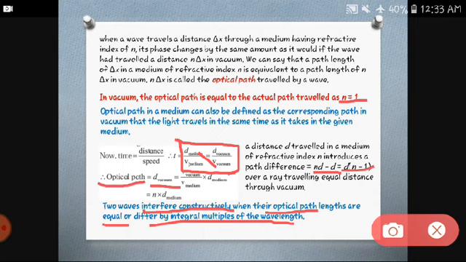To get all these concepts, the theory you can get, but for the numerical part and the derivations, you have to practice on your own. Then and only then will you understand what you are doing. Most of the interference concept has been covered in these two lectures, and from tomorrow we are going to learn a new concept, which is diffraction of light.